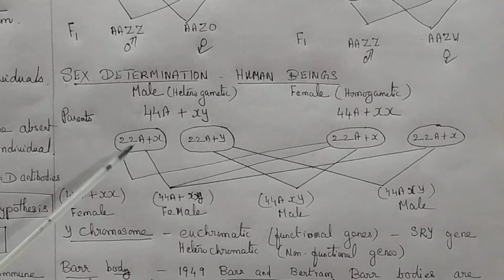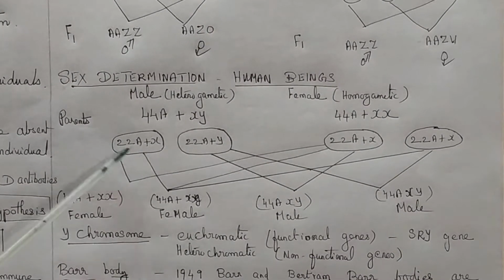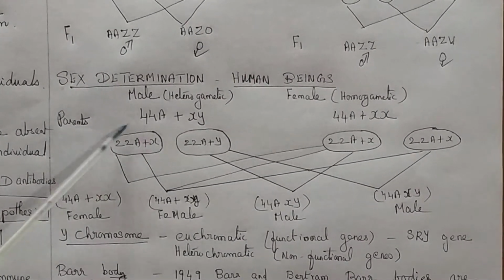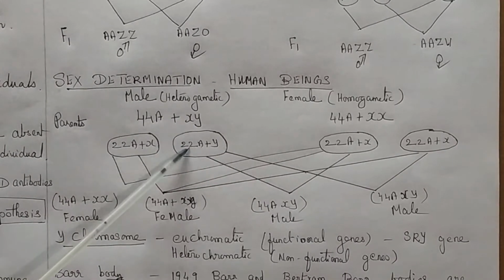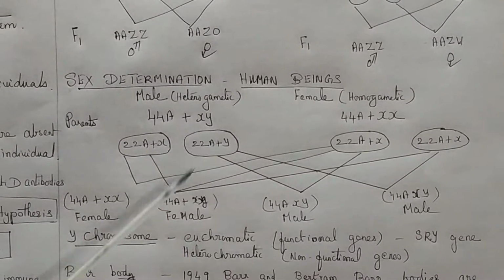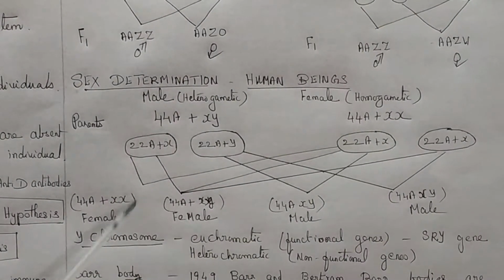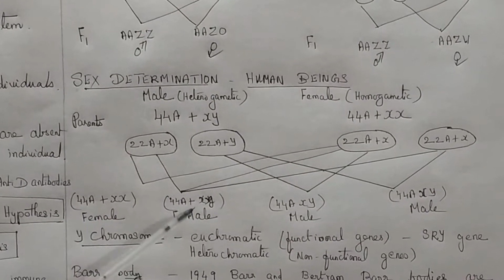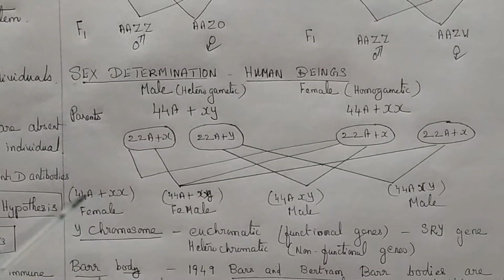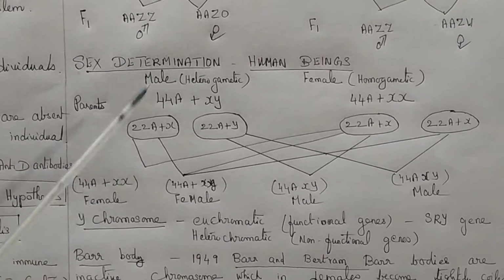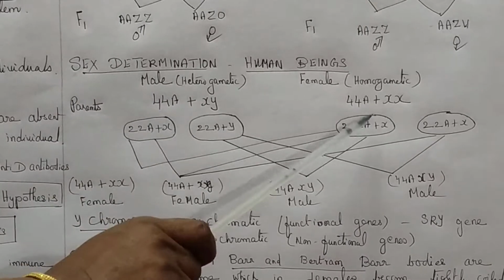When the male produces gametes, one carries 22 autosomes plus X. Another sperm is produced with 22 autosomes plus Y. When they join with the egg, it produces female, female, and male. The sex of the individual is determined by the type of sperm that fertilizes the egg.